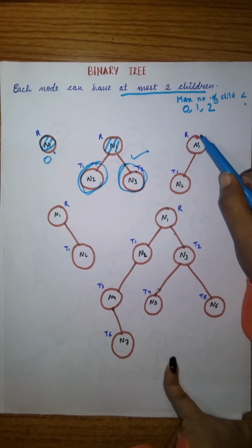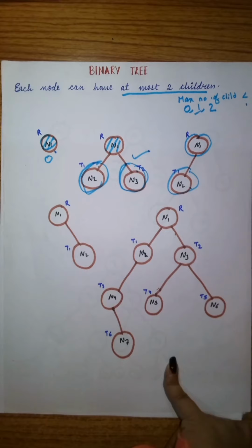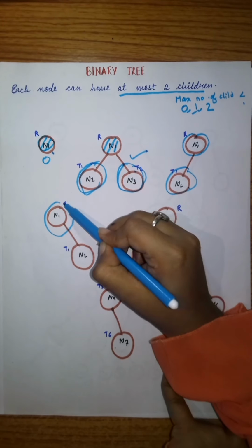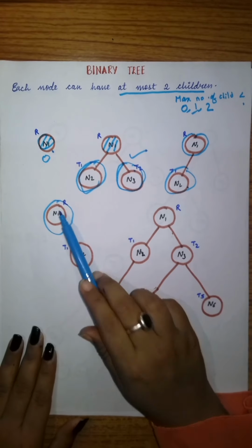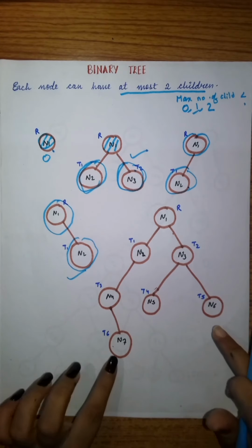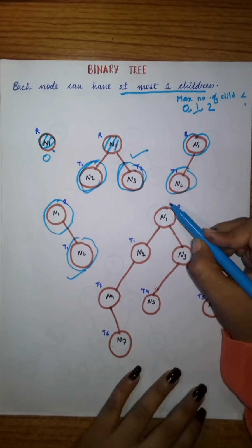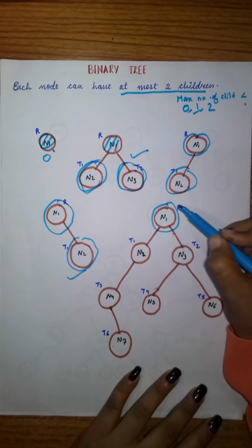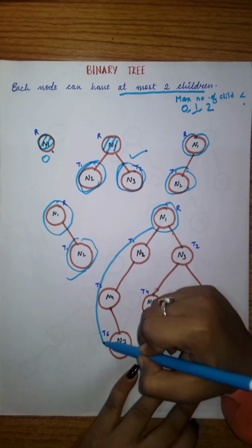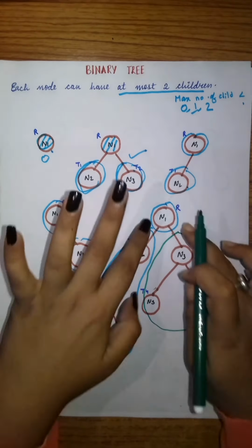Over here, this is a root node and it has one subtree. Is it possible? Yes, it is also possible. Here, this is a root node and it also has only one child. So it is also possible. Look at this. Is it a binary tree or not? Let's check. This N1 is a root node and it has two subtrees, one is this one and another is this one. Now it is a binary tree.